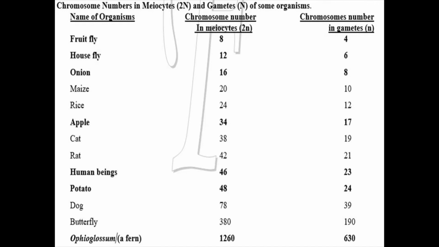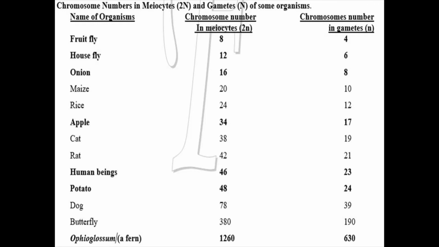That is onion, maize and rice. Add 4 each. So the table of 4 continues forward with these 3 examples. 12 में 4 add किया तो क्या बन गया आपका 16, 20, 24. Which are these 3 examples? It is onion, maize and rice.